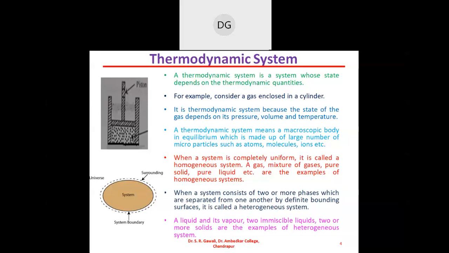So there are two separate layers, or some oil is added to that water. Then there are two immiscible liquids which are separated by a definite bounding surface. So this is nothing but an example of a heterogeneous thermodynamic system.